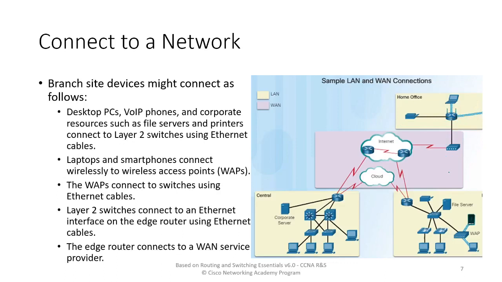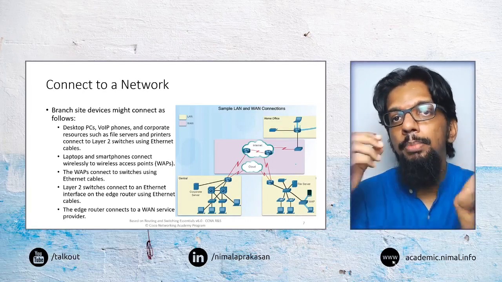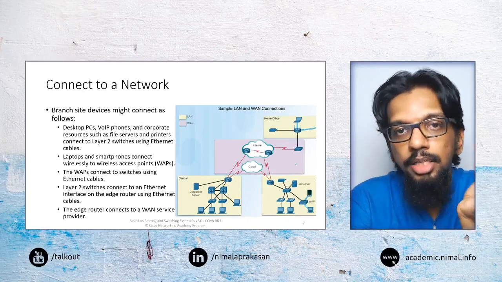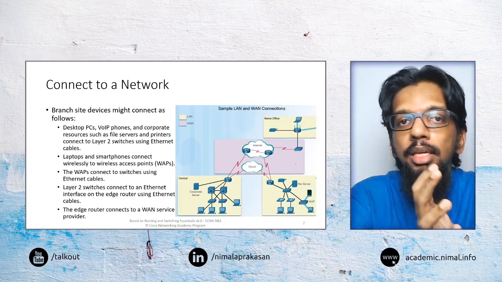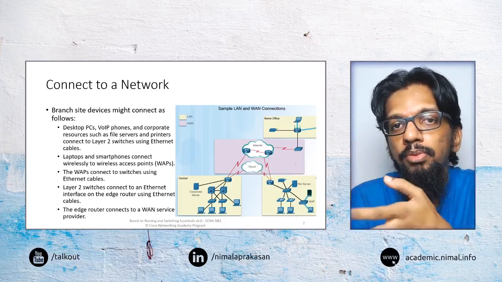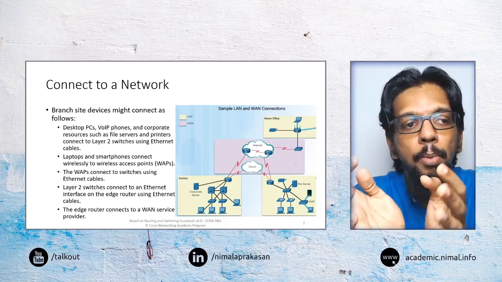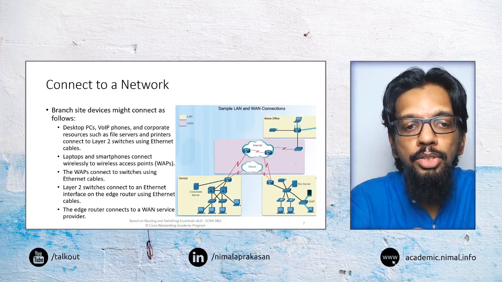But when we think about an organization or a branch office of an organization, now we may have many more types of devices and maybe even many more types of requirements to enable connectivity. So, for example, an example that we can think of for a branch network could be a faculty in a university. Maybe we can think about the main university as the central office, and we can think about a faculty premises as a branch office.